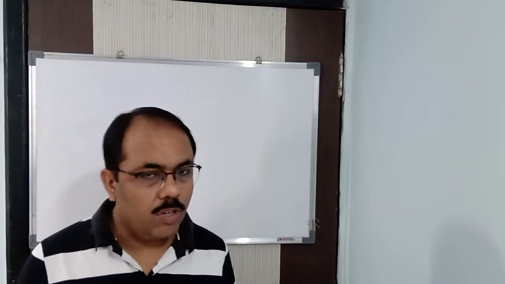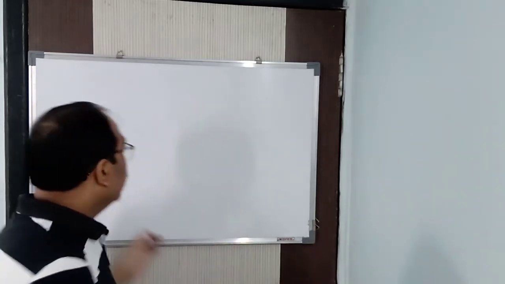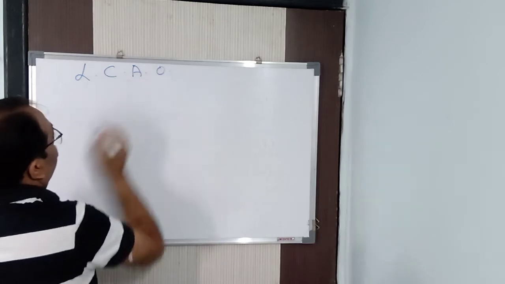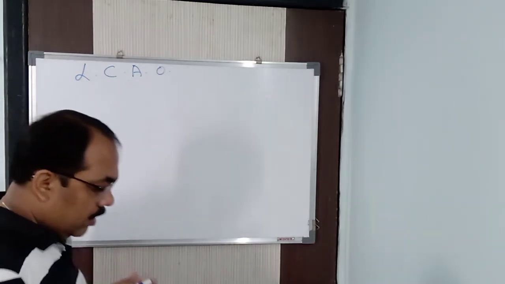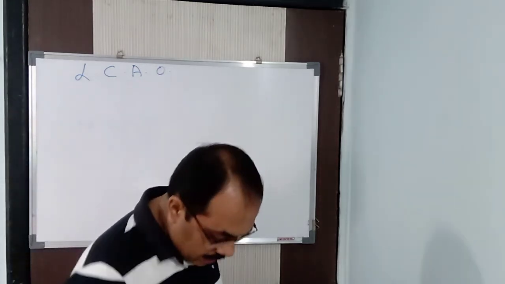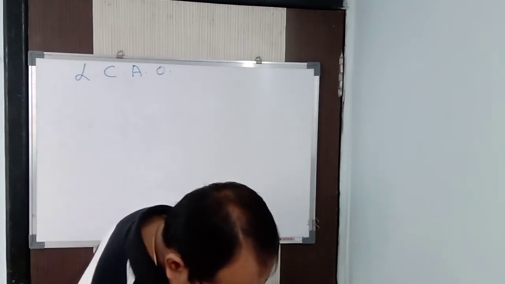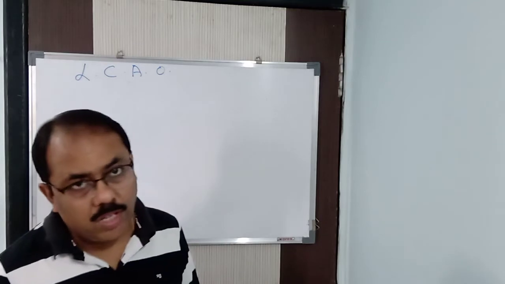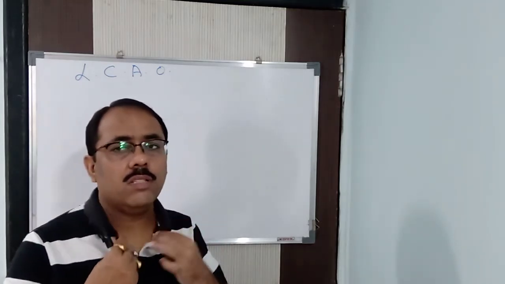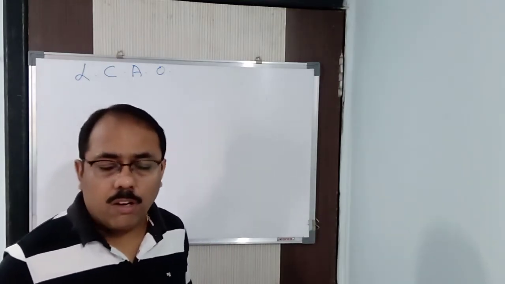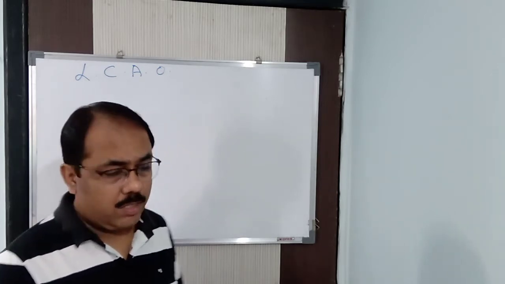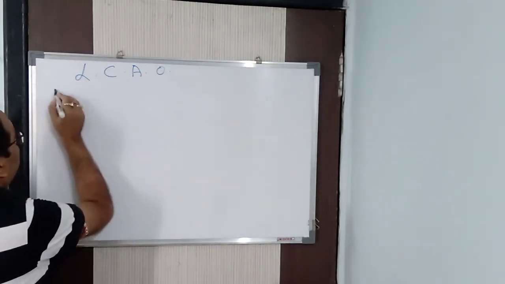Then what should we go for? Today I will tell you about the linear combination of atomic orbitals, the LCAO method. By this method I will tell you how atomic orbitals combine to give rise to a molecular orbital. Before that, I have said that a molecular orbital is defined as the wave function of an electron in a molecule. The wave function is denoted by the letter psi.